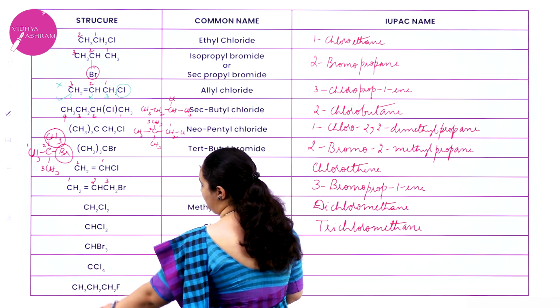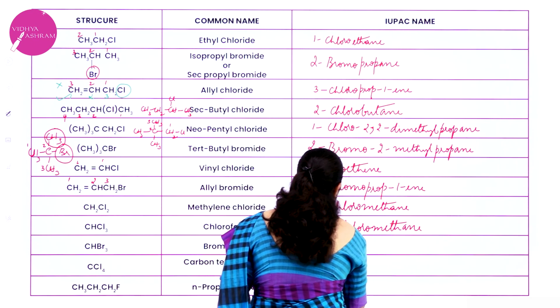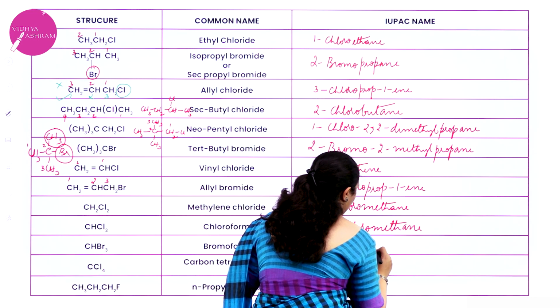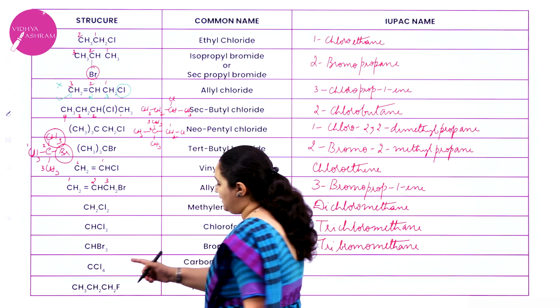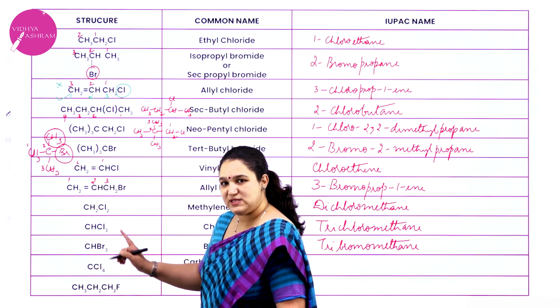Next one you see, it is bromine instead of chlorine. So it becomes tribromomethane.